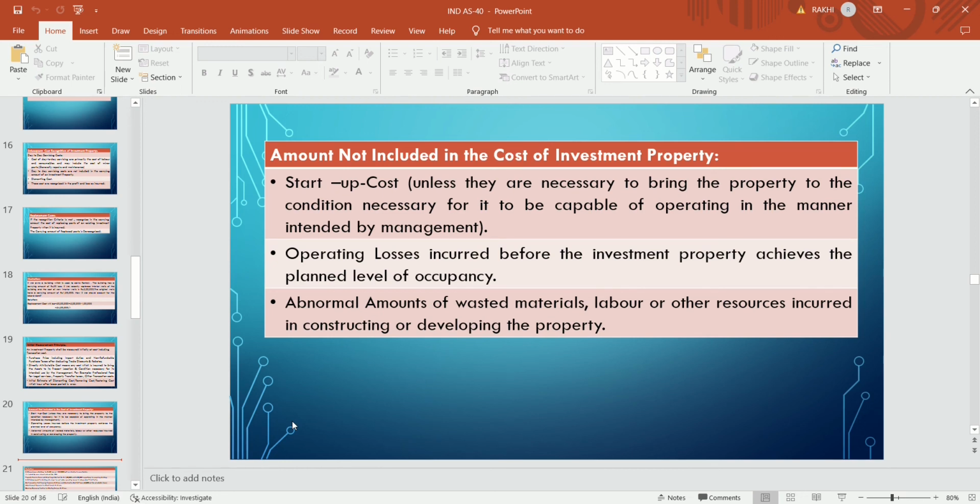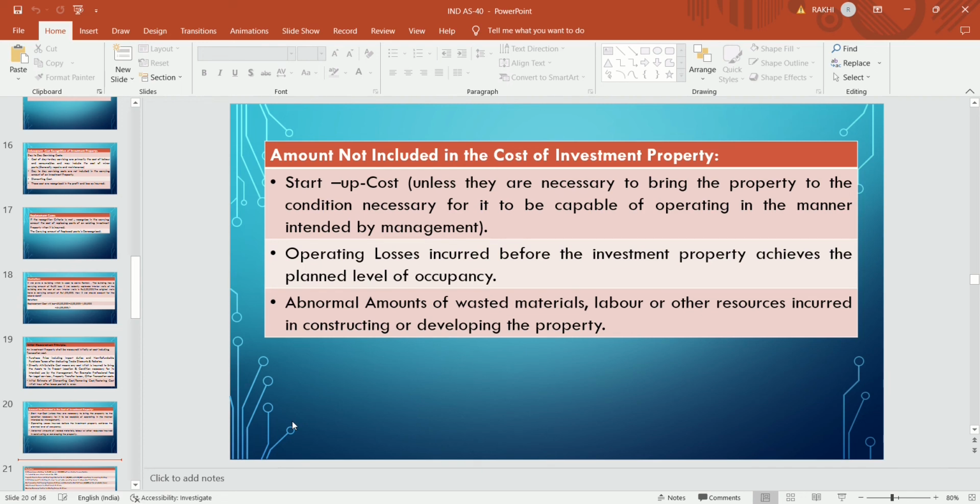The intention of the management is to use that building for renting purpose only, though it is vacant for 2 years, but still those losses are not added to the cost of investment property. They are to be charged to P&L, as they are incurred before the investment property achieves the planned level of occupancy. Startup cost.